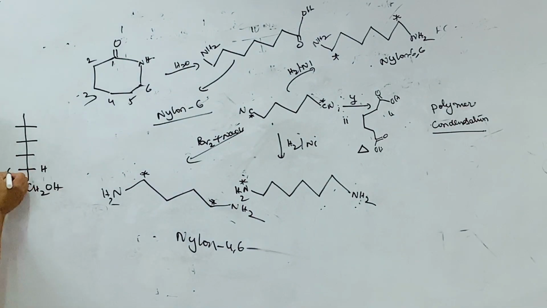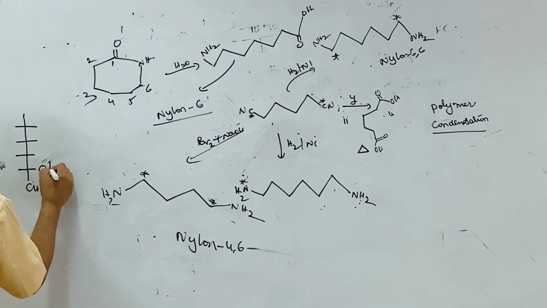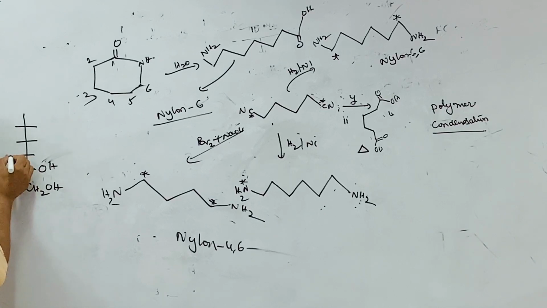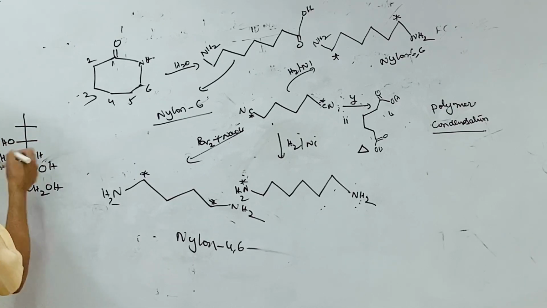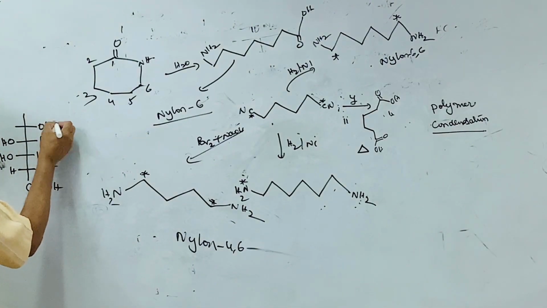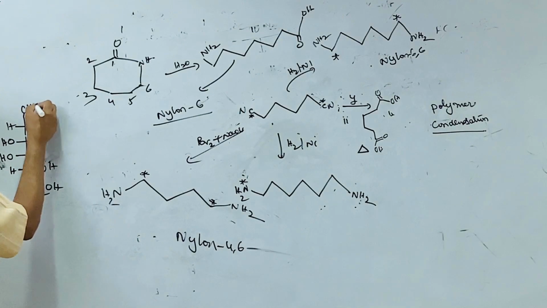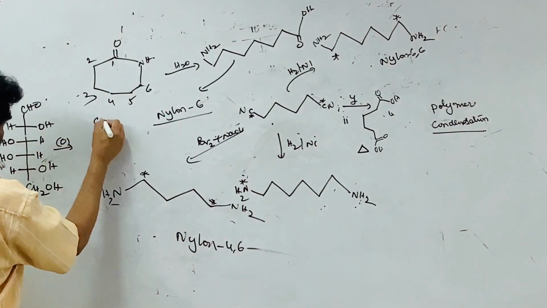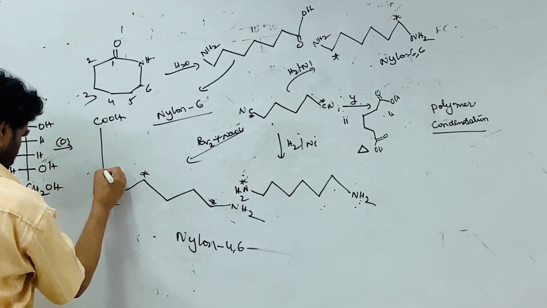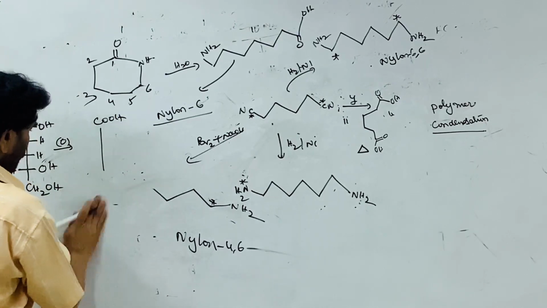This is H. This is glycerose, with 3 O's. Next, this is lyxose. This is galactose. Galactose on oxidation with HNO3 gives COOH.